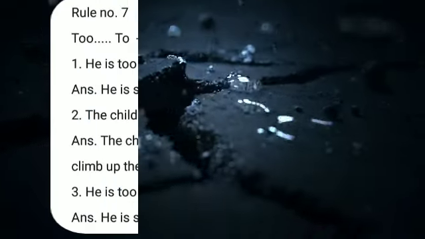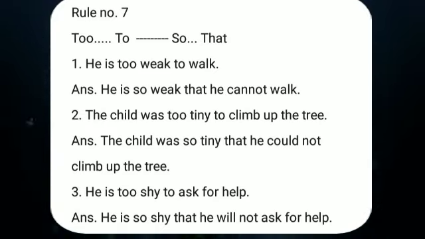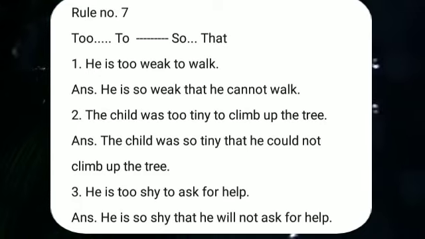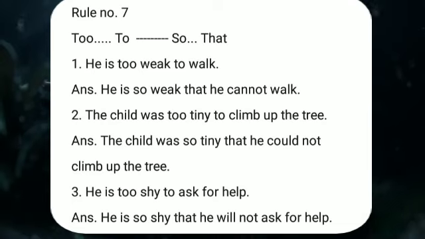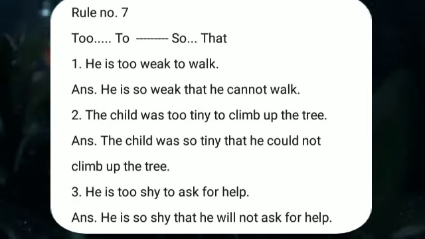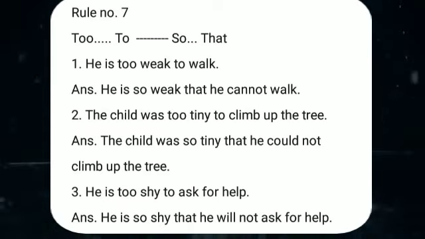Now, let's go to rule number 7. Whenever "too" is coming, we have to use "so that" to make it into a negative sentence. Example. He is too weak to walk. Answer. He is so weak that he cannot walk. Here, "to walk" is showing ability, right? He is very weak, so he is not able to walk. That is the meaning of that sentence.